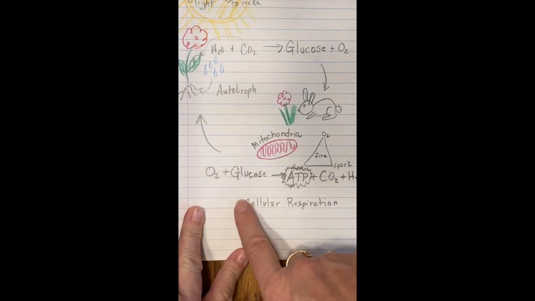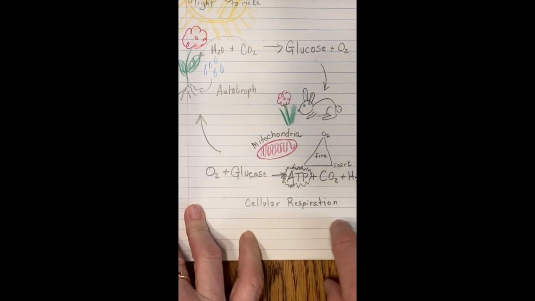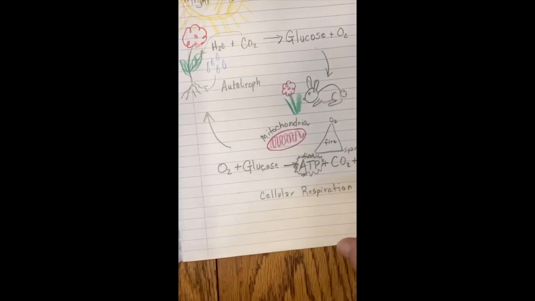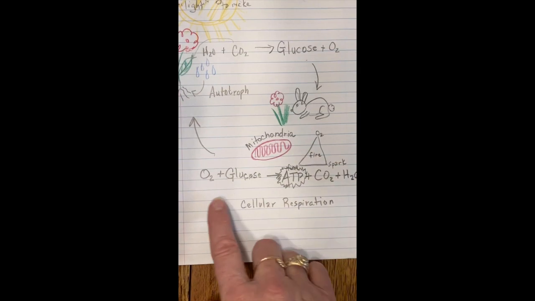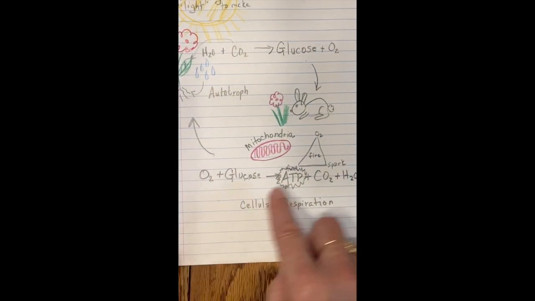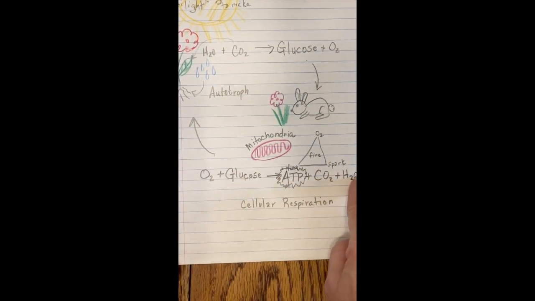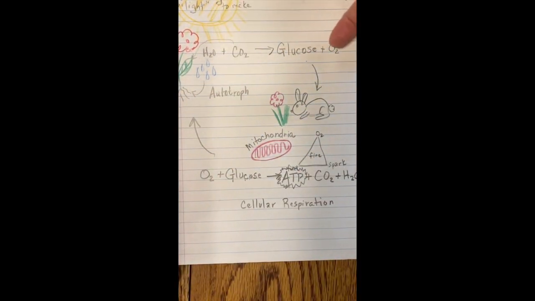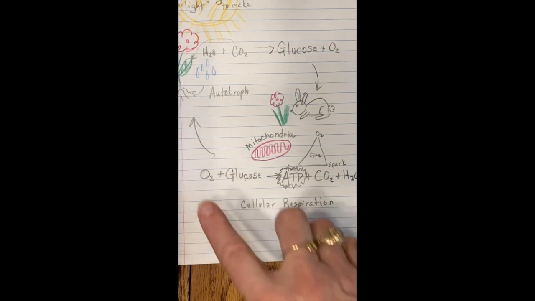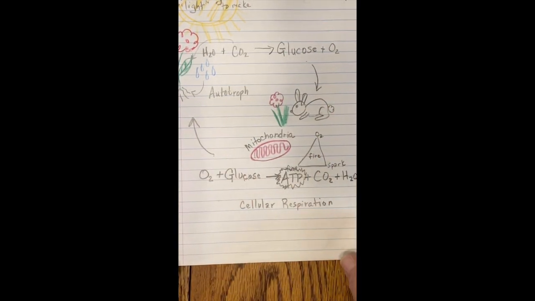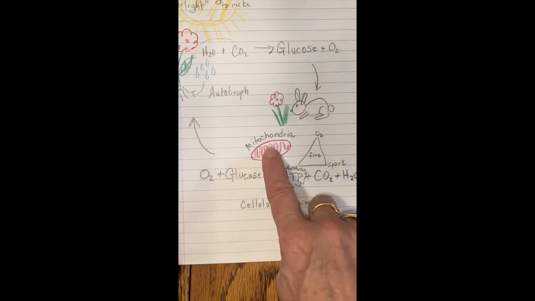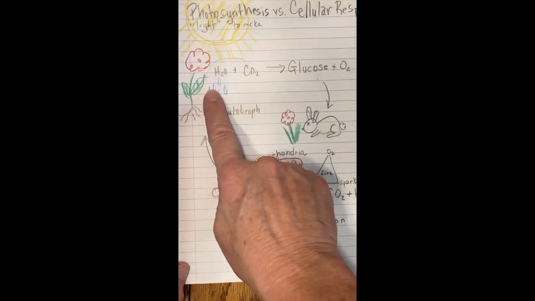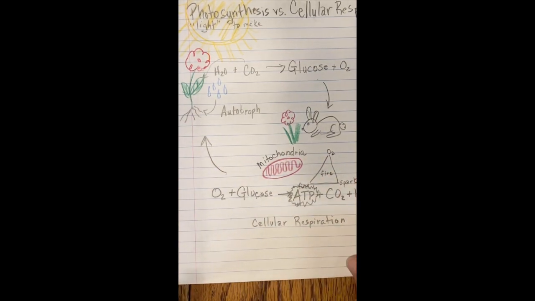Well, if you look at that in this form of cellular respiration, basically our cells are using the oxygen to burn the glucose. We're producing exactly what the plants need, and they are making exactly what we need. So it's kind of a cycle that is taking place. The mitochondria do cellular respiration, the chloroplast do the photosynthesis.